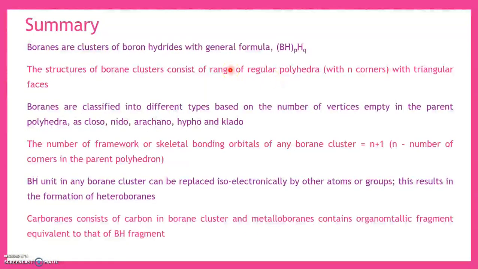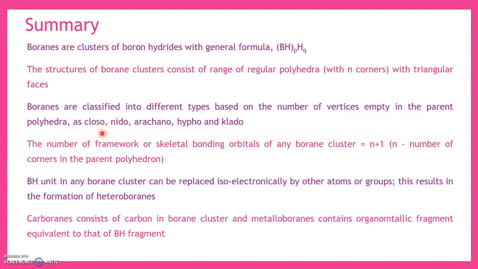Let us now summarize what we have learnt so far in this module. Boranes are clusters of boron hydrides with general formula BpHq. The structure of borane clusters consists of a range of regular polyhedra with n corners and with triangular faces. Boranes are classified into different types based on the number of vertices empty in the parent polyhedra.